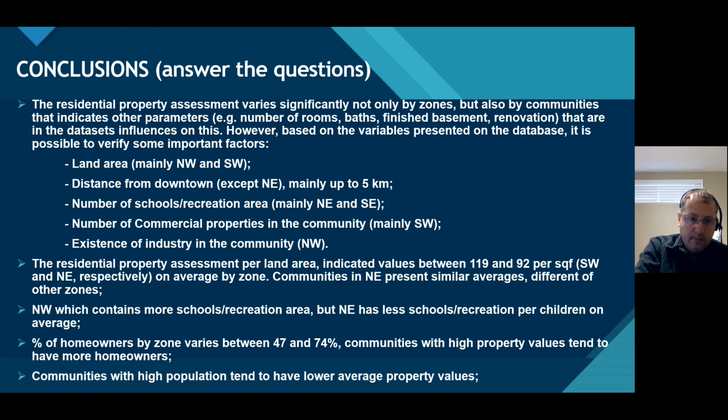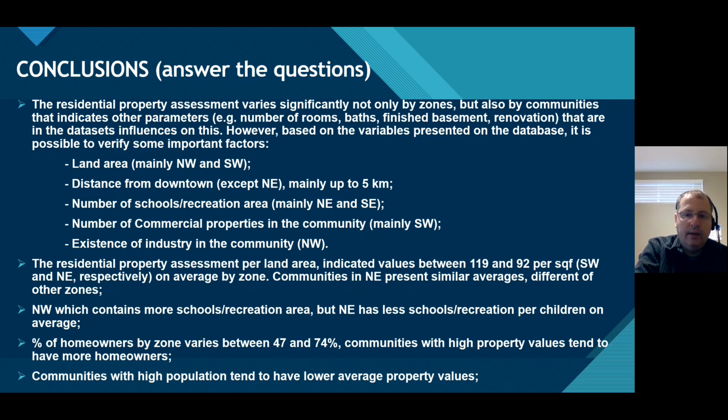Land area is one, mainly for Northwest and Southwest. Distance from downtown, mainly up to 5 kilometers, except for Northeast, which has almost the same average property assessment for all the communities, whether far from or near downtown. Number of schools, number of commercial properties in the community, mainly in Southwest, and the existence of industry in the community. For example, in Northwest, we have a community that has just one industry, and the average price of this community is so low.